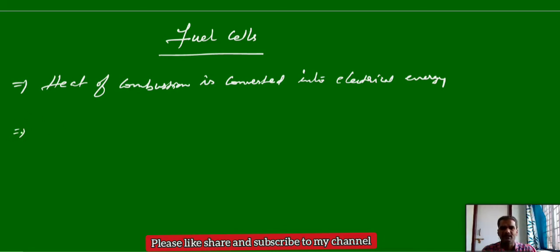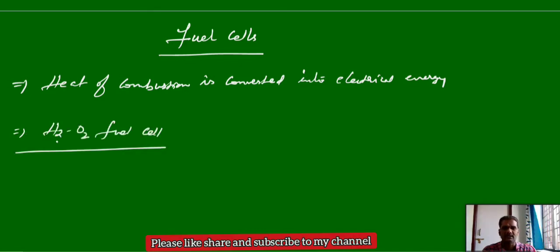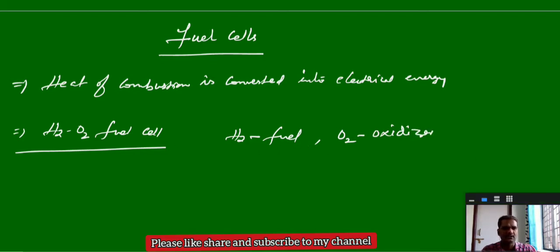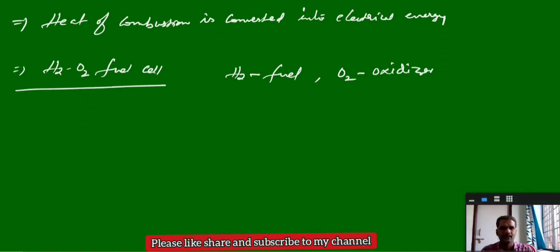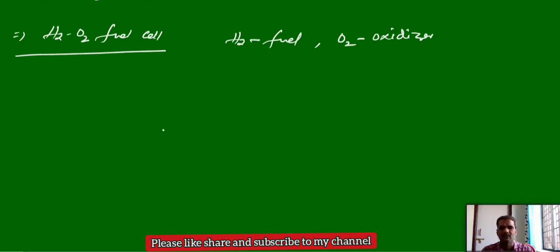Let me take one example, the best example of a fuel cell: the hydrogen oxygen fuel cell. Like this we have other types of fuel cells also. In place of hydrogen you can take methane oxygen or alcohol oxygen fuel cells. But here hydrogen acts as the fuel and oxygen acts as the oxidizer, which burns that fuel. The construction of the fuel cell is similar to the galvanic cell. It is designed like a galvanic cell only.